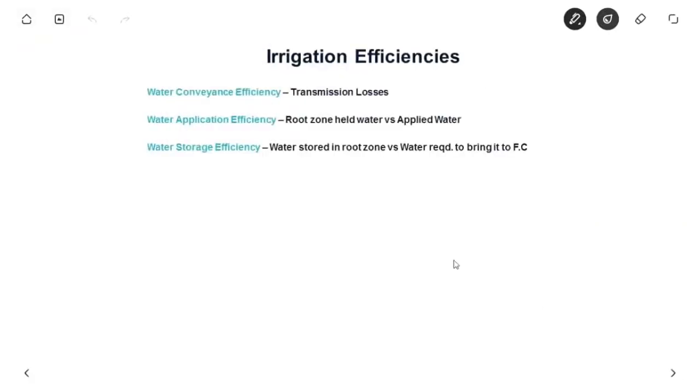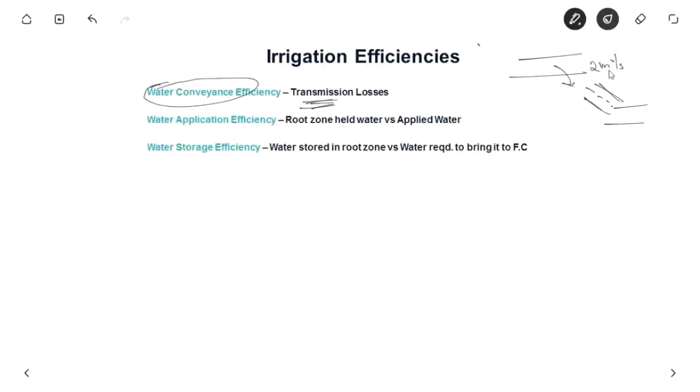Now let us see irrigation efficiencies. So we saw water conveyance efficiency, water application efficiency, water storage efficiency. If the water is coming from the river to the canal, then the field, there are a lot of losses, and these losses are known as transmission losses, and it is in water conveyance efficiency.